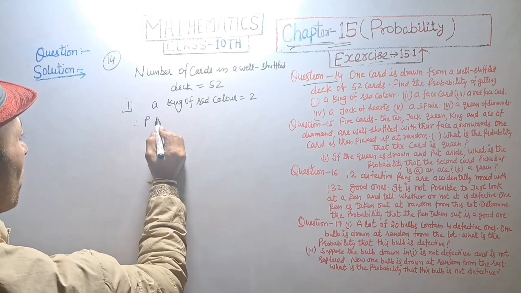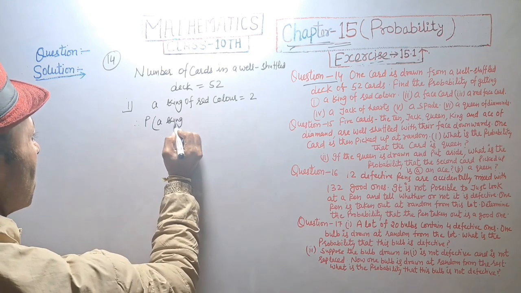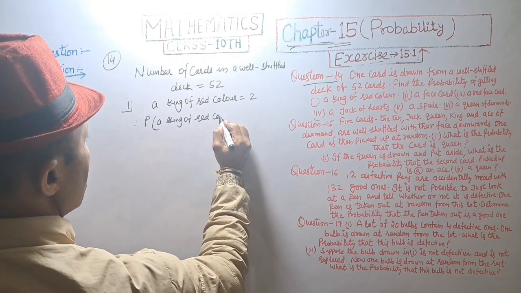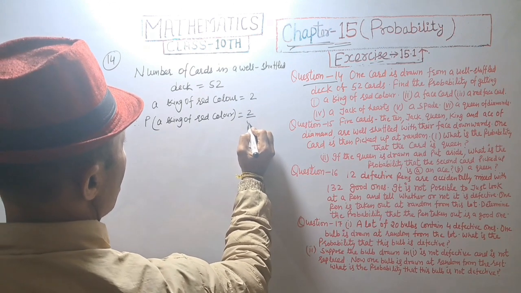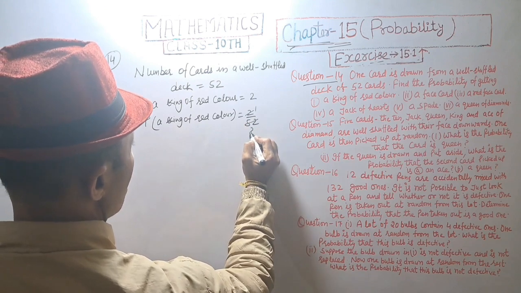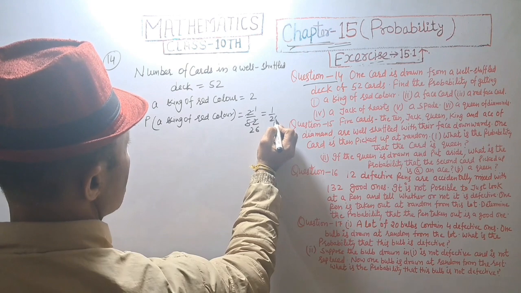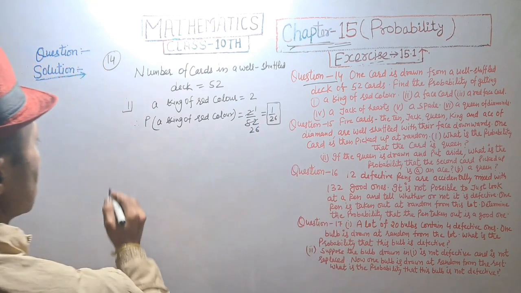So probability of a king of red color is equal to 2 upon 52, that is 1 upon 26. Answer.